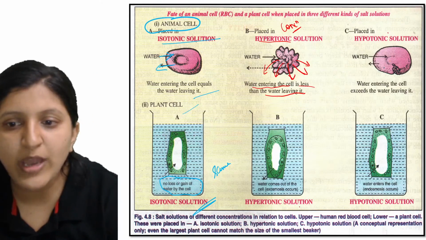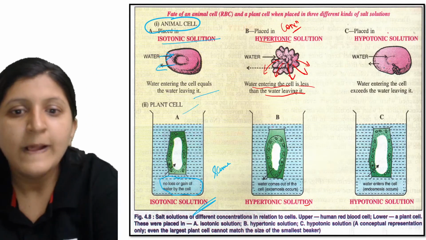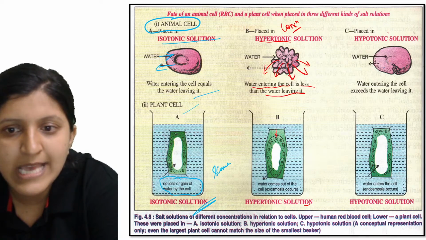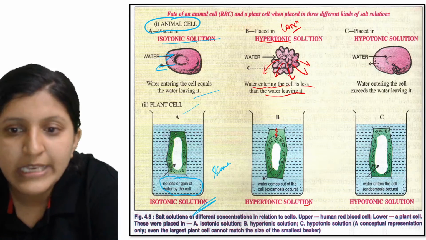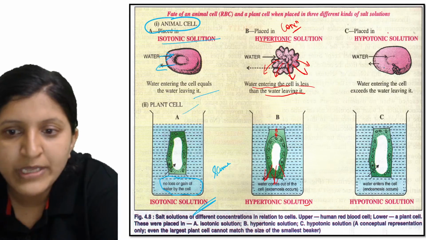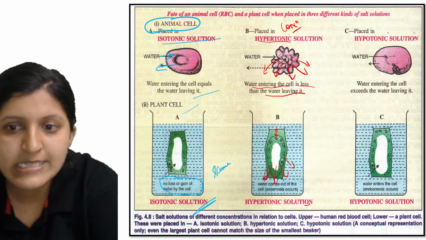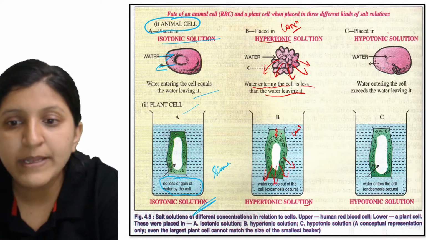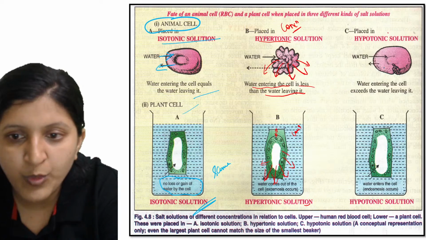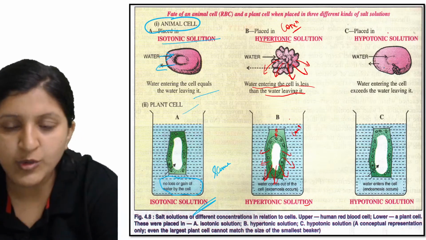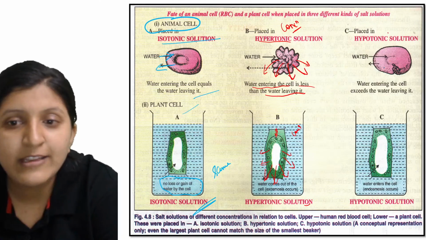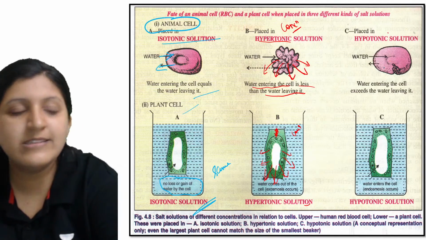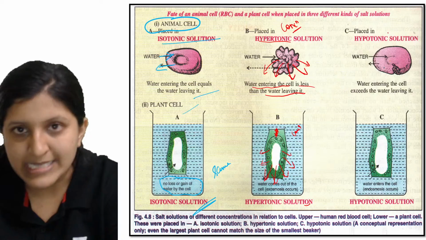The same with respect to hypertonic solution in the case of a plant. You can see that the cell membrane is getting separated from the cell wall because of the continuous water movement out, since the surrounding solution is concentrated. So the water will start to move out, and because of that the cell membrane gets plasmolyzed; the cell wall and the cell membrane get separated.